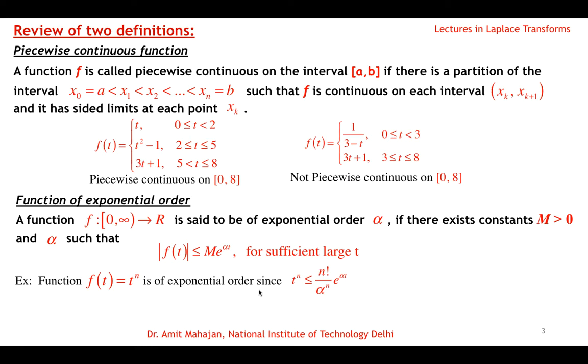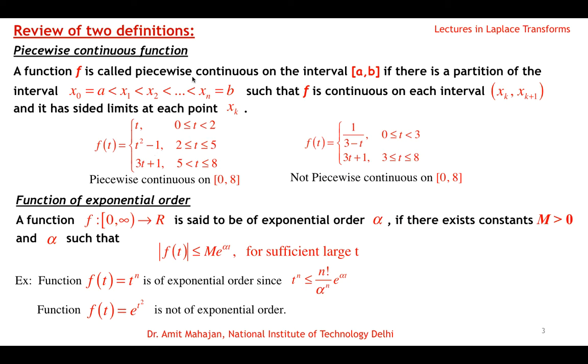A counter example can be the function e power t square. It is not of exponential order, because when t increases, this grows much faster than e power alpha t for any alpha. Since it is e power t square, the growth is much faster than this, so it is not of exponential order.